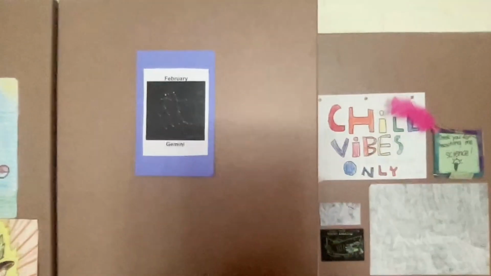All right. So I hope we don't get motion sick, but we're going to move around a little bit. So let's say, what's today? Today is February 23rd. So let's go find February. Here we go, right up top here. All right. So February says that Gemini is going to be the constellation.